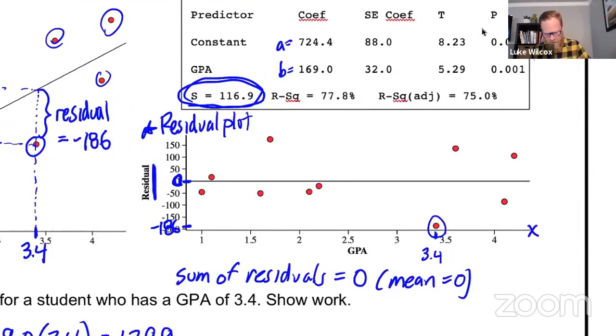But remember, the residuals have a mean of 0. So when we think about standard deviation, we normally think of it as being the typical distance away from the mean. Well, if the mean is 0 and it's the typical distance away from 0, it's sort of telling you what a typical residual looks like. And if we think of the residual as being the error in our prediction, what we have here is what's called the typical prediction error, right?